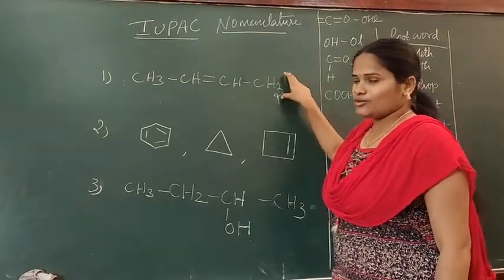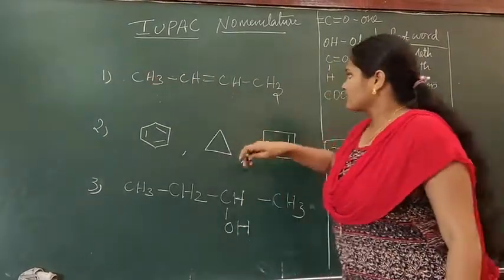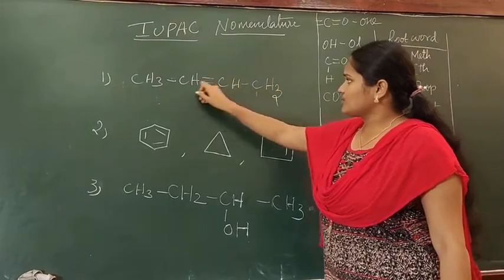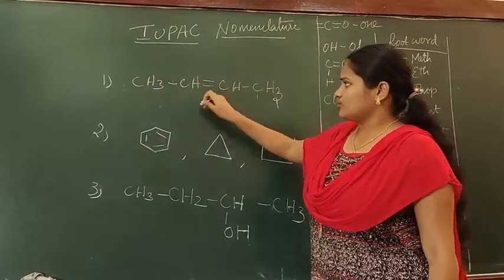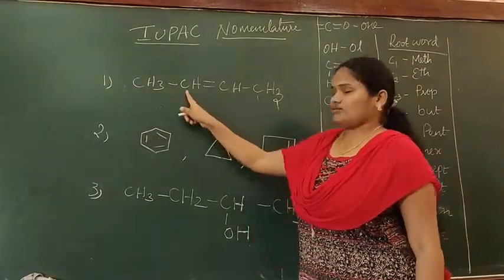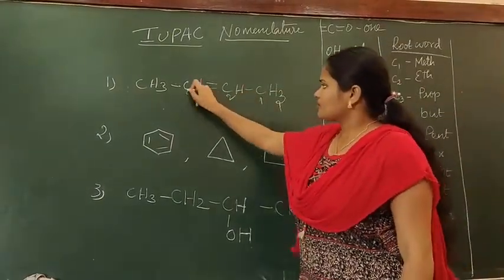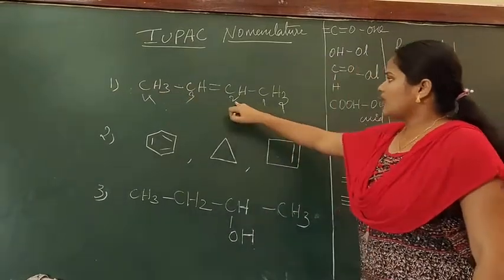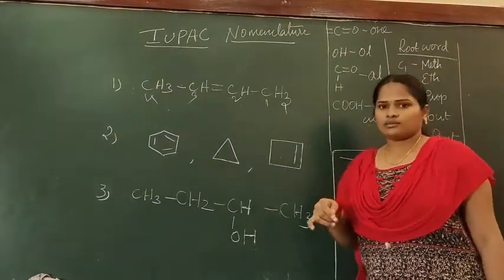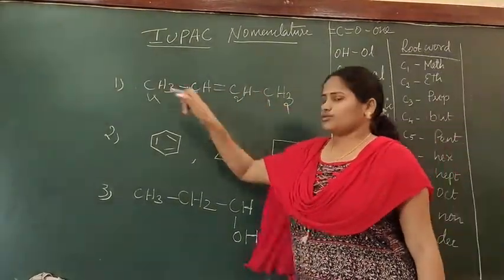Here we have 2 carbon, and here also we have 2 carbon. If we start from here, 1, 2, it will become 1 and 2. If we start from the other side, it will also become the same. Both will give the same number. Okay, I will start from here: 1, 2, 3, 4. Now we have the double bond on the second carbon. We have 4 carbon.